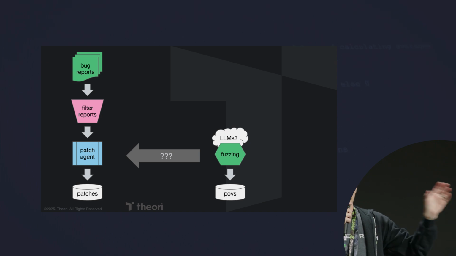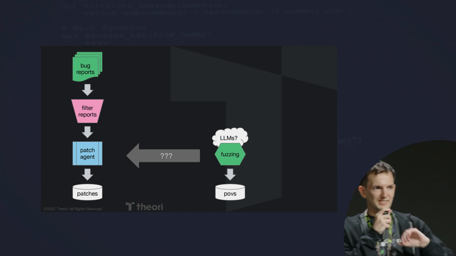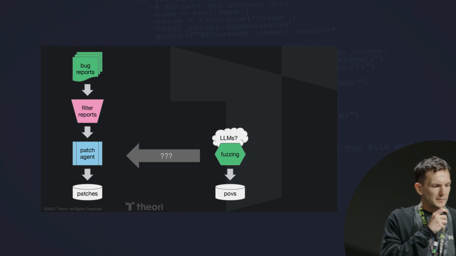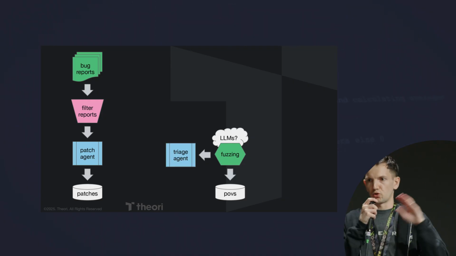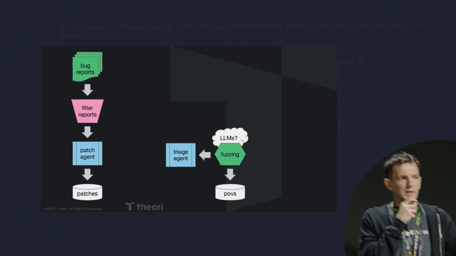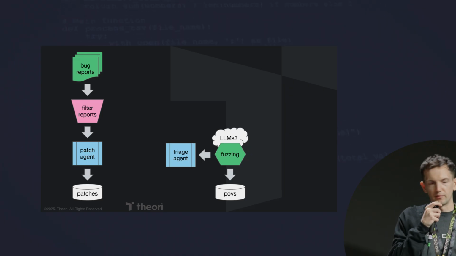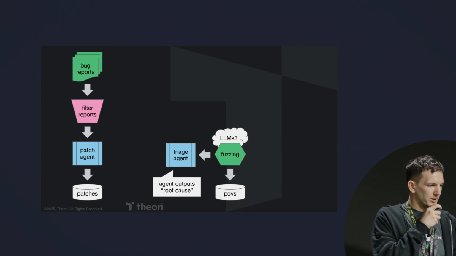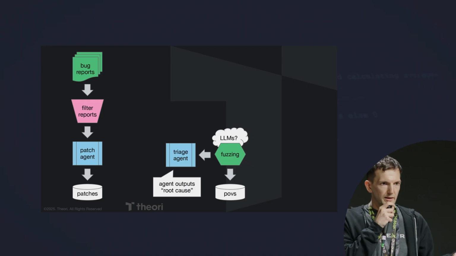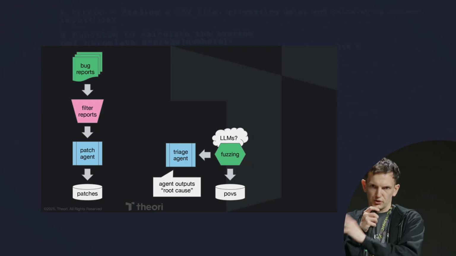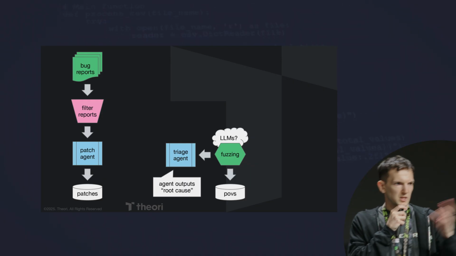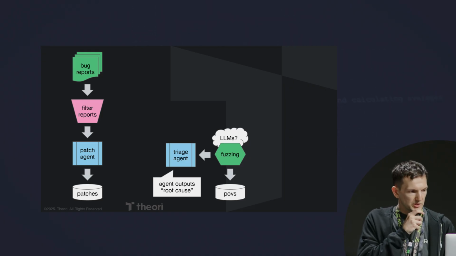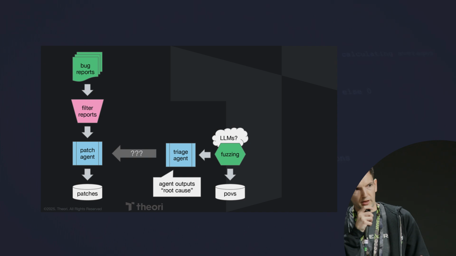Our patching takes in bug reports. It doesn't take in binary inputs that trigger a crash. That's not so bad, right? All we've got to do is triage the bugs. If we triage the bugs and we generate a human, natural language description, then we have an input that we can trigger. So this is an agent, once again, that outputs a root cause, using source browsing, looking at a stack trace, whatever. So can we give that to our patching agent? Well, we still have some problems here.